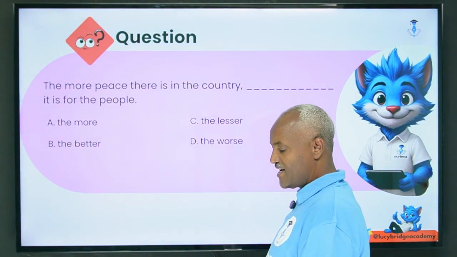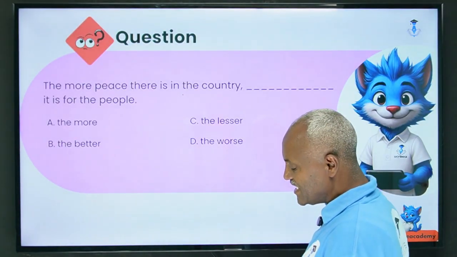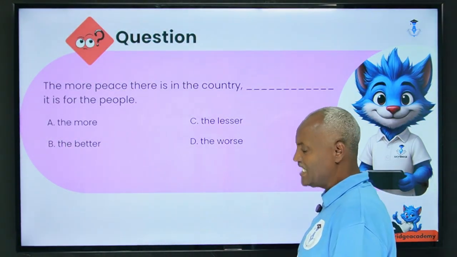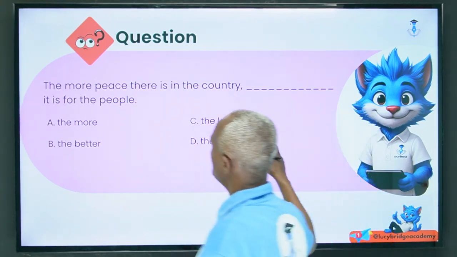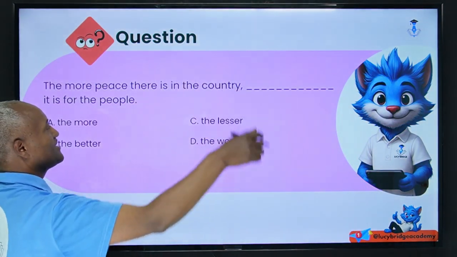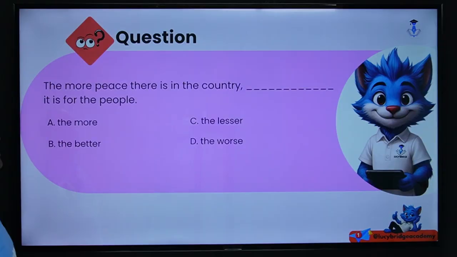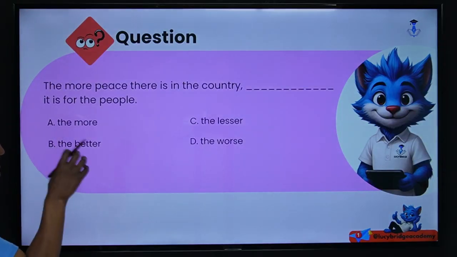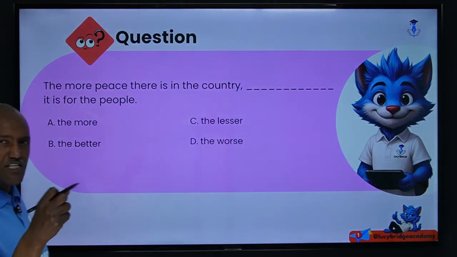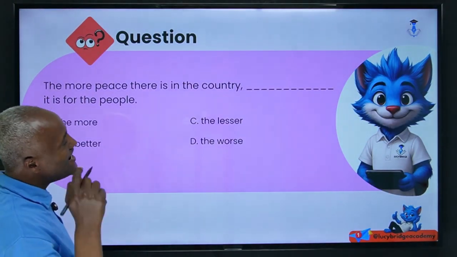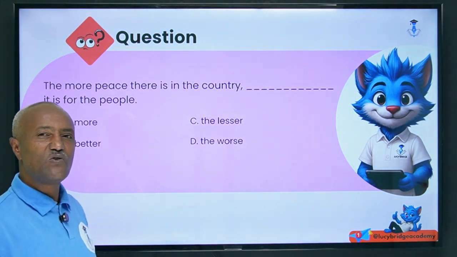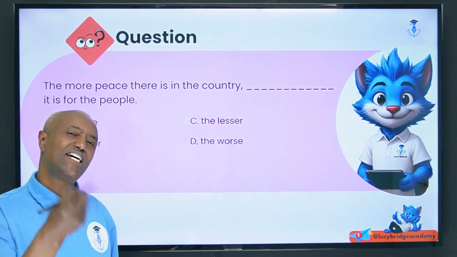Another question: the more peat there is in the country, dash it is for the people. This is what? If you remember, "the more" is a parallel comparative, so go with the meaning. That's why again and again I advise you to comprehend what it means.